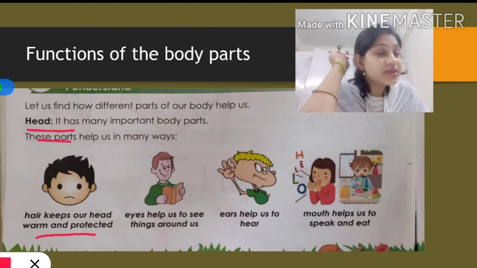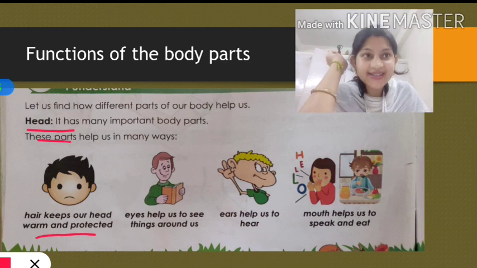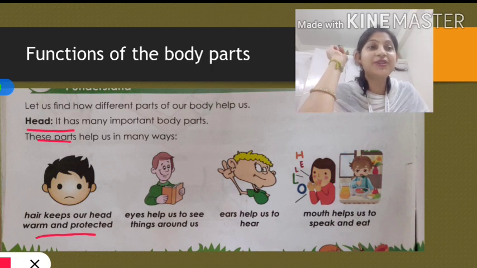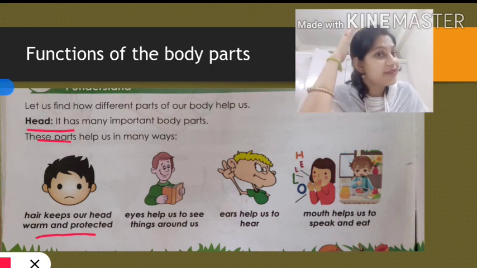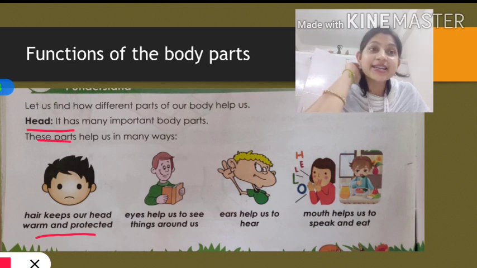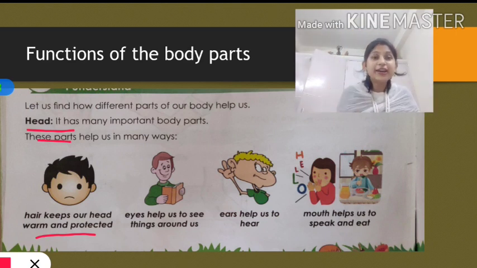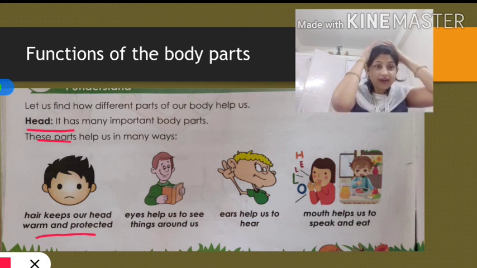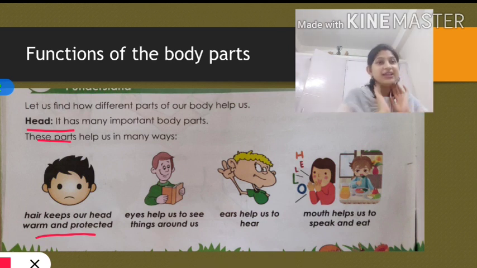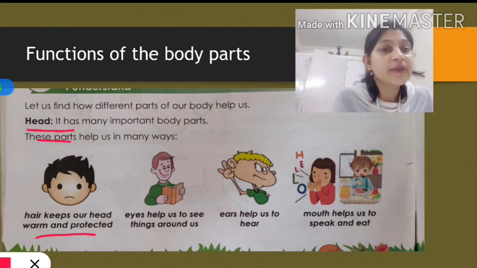Are you aware of this word, brain? Yes, I know nowadays students are much smarter. They use the word brain. So we have our brain here, and it is the computer of our body. And what do our hairs do? They keep that area, our head, warm.